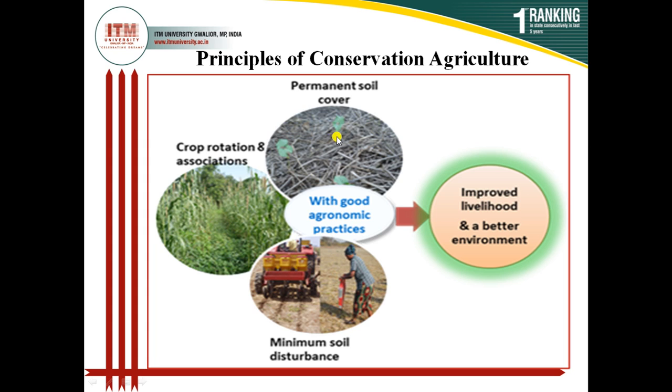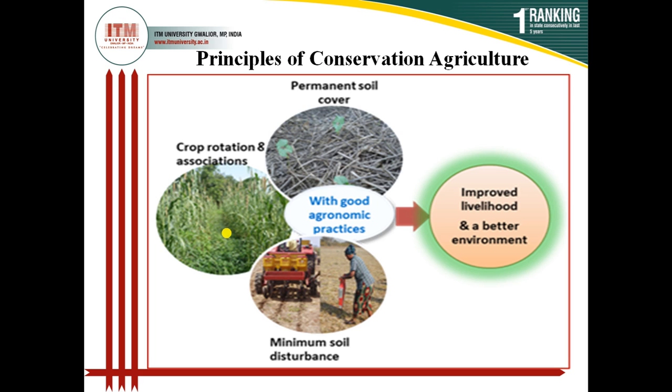The soil should be covered. Crop rotation and associations. So the crop rotation should be very important for conservation agriculture, and this is not only one crop, as I told you earlier. Diversified crop species, I told you in the last slide.